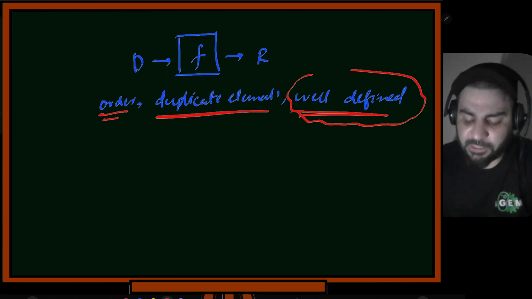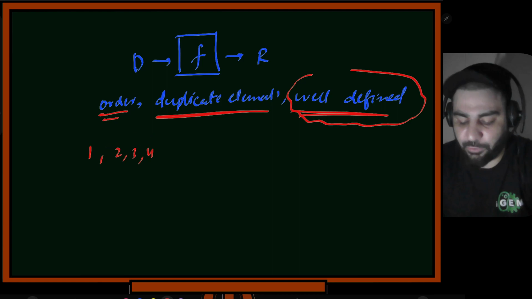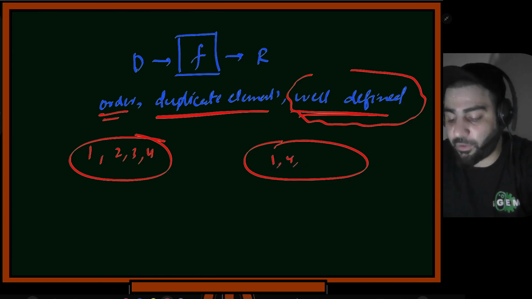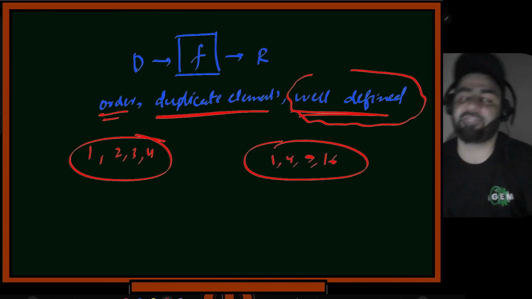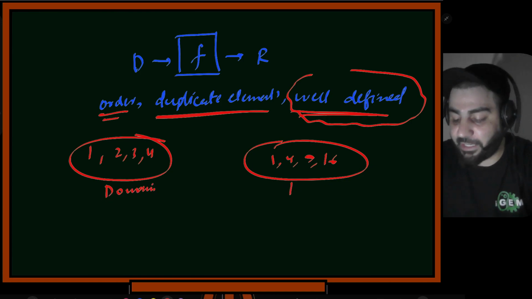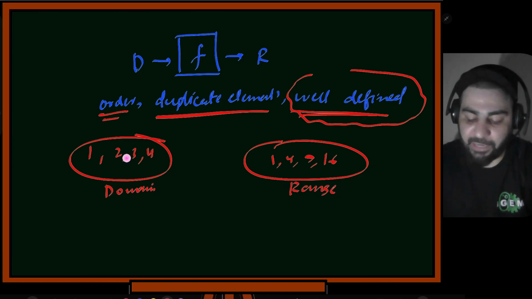So let's suppose this function takes 1, 2, 3, 4 as an input. This is a bunch of numbers and it gives us some other numbers as output. Let's suppose 1, 4, 9, 16. These are the numbers it gives us as output. So this is my input, basically my domain, and this is my range. This is my input, this is my output.